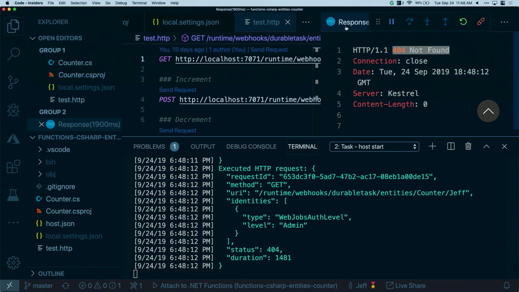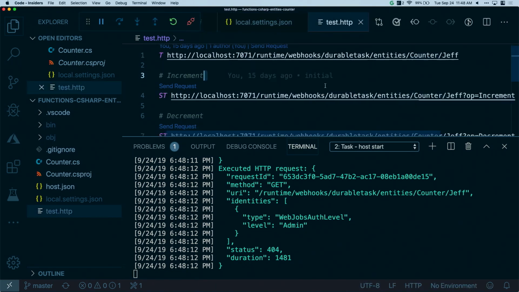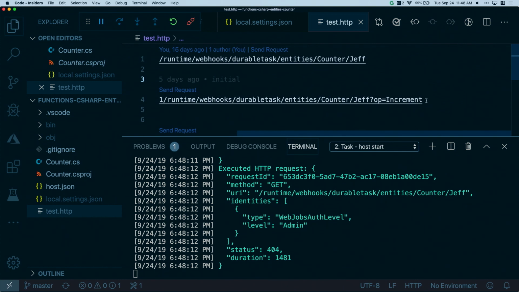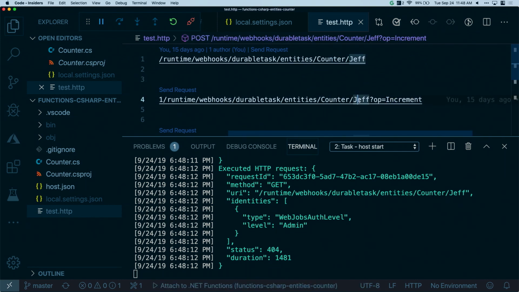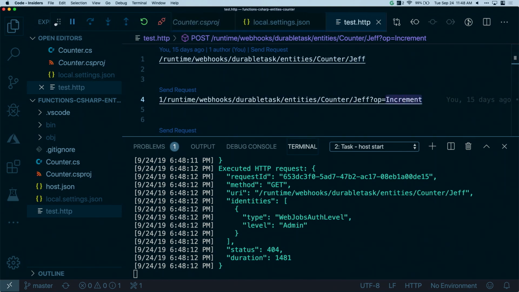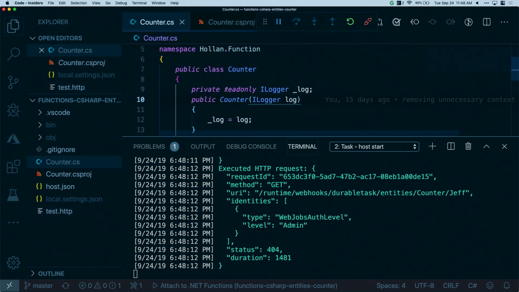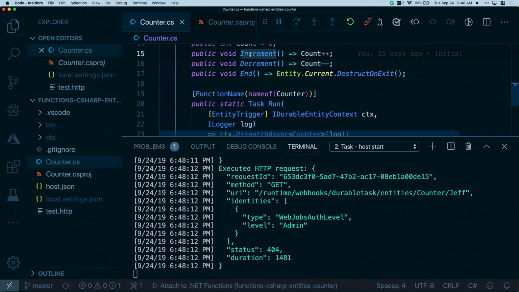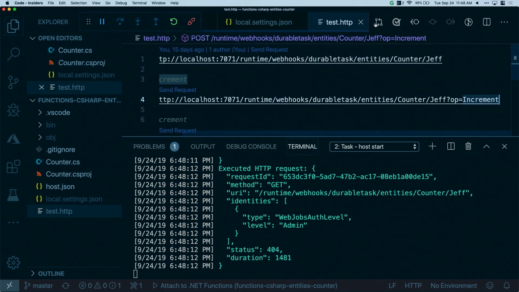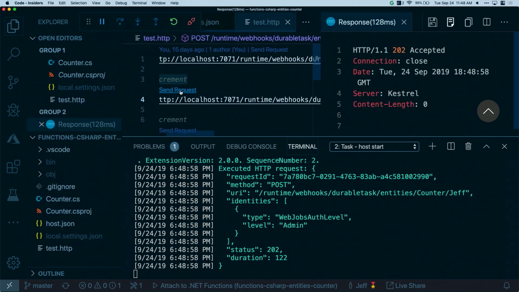Let's go ahead and do an operation on the Jeff counter. Let me move this out of the way. So here I have a post request that I'm going to make. And here I'm going to say increment the counter for Jeff. Now, why does it say increment here? That's because if I come back here to my counter code, here I defined a method called increment, right? So it maps to the method that I defined. So I'm going to say, hey, increment, which does count plus plus. So let's go ahead and send that request.